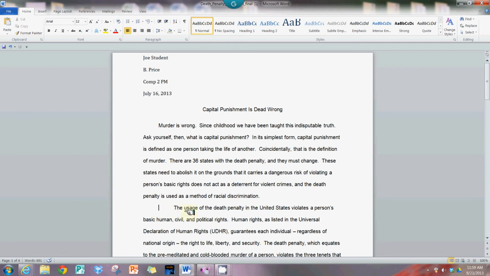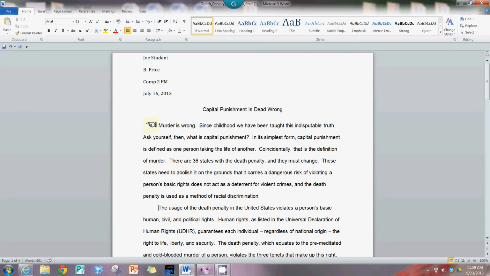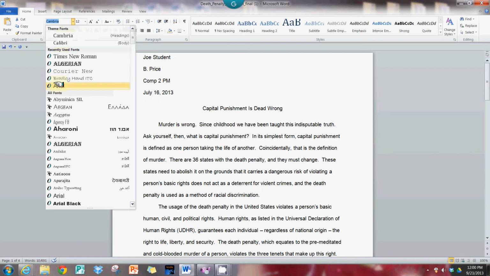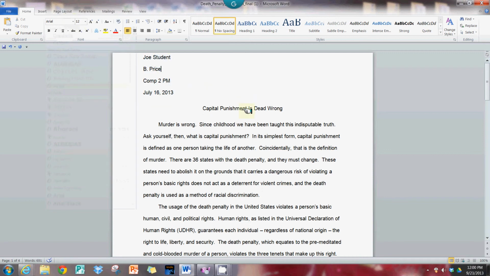This paragraph also has been indented too far in. The standard indent in Word is 5 spaces, so you could see all that needs to line up as well. Back to this heading, we could see that it is also not matching the font that we selected for this document, which is Arial.